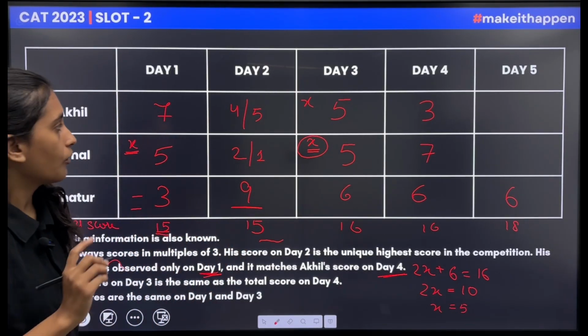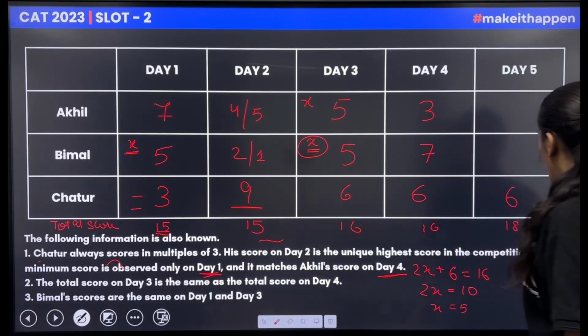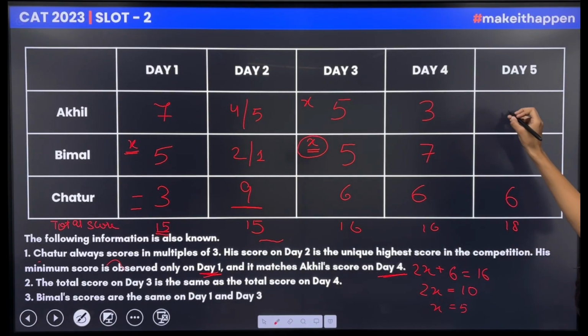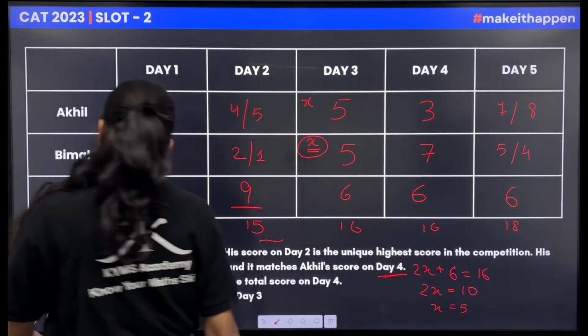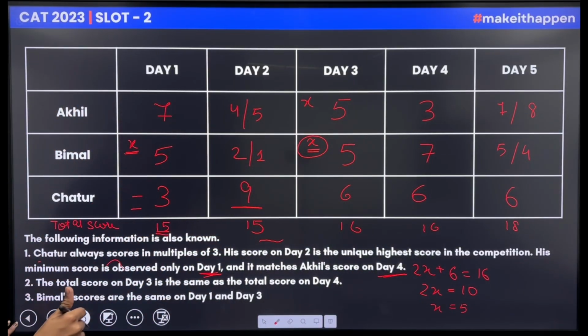Now here to make 18 I can take 7 here, 7 plus 6 would be equal to 13, and 5 I can take over here. Or I can take 8, 4 and 6. So these would be my possible cases.